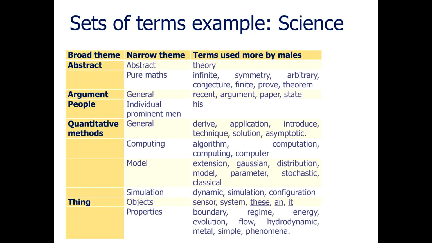Here are some examples. Here we have terms associated with males, male terms more used by males within the theme of science. Here we can see in the right hand column the individual words found by Mozdeh. In the middle column we can see a narrow theme that the words have been grouped into, and on the left hand column they've been grouped into a broad theme. So we started with a huge, confusing list of words, and we've made the list less confusing by finding the key themes in the words, and even less confusing by finding broad themes.